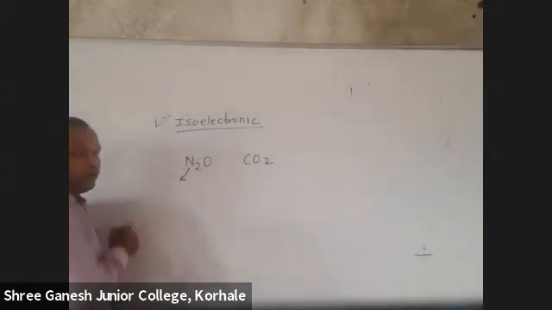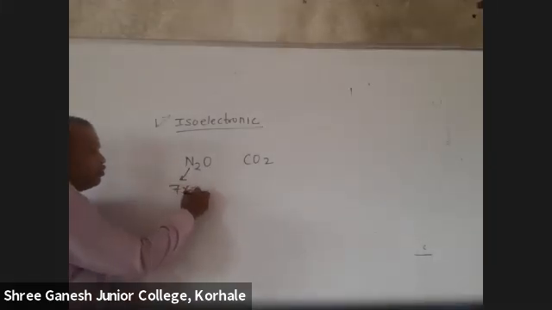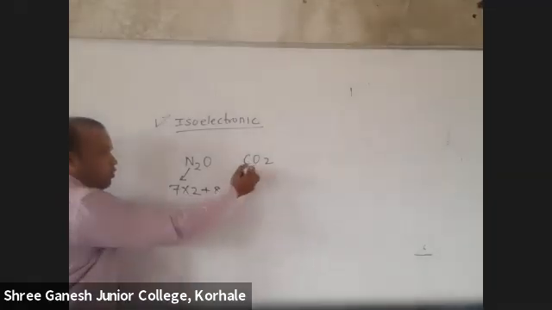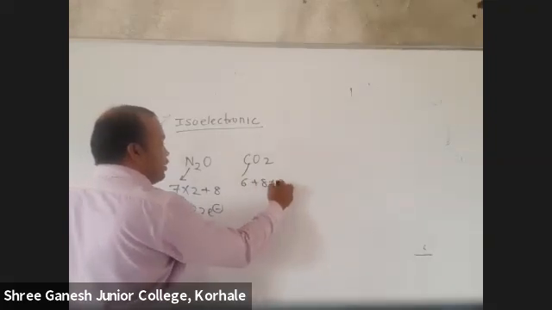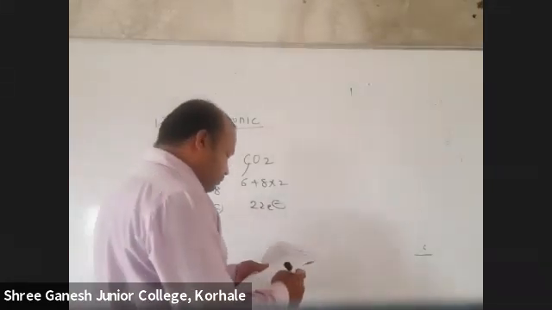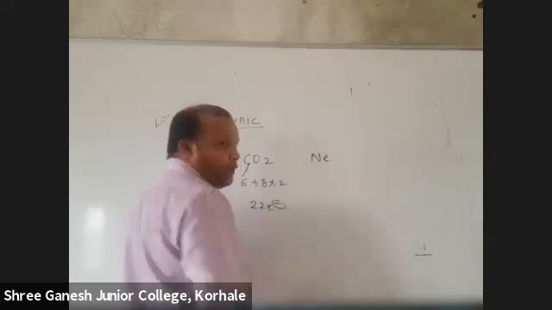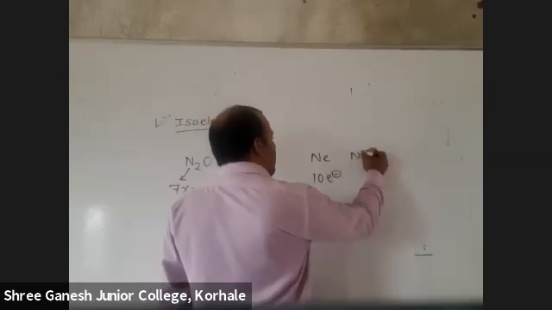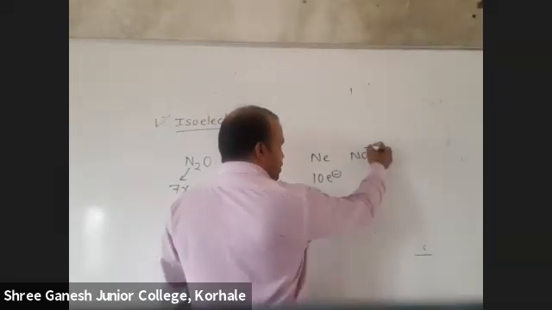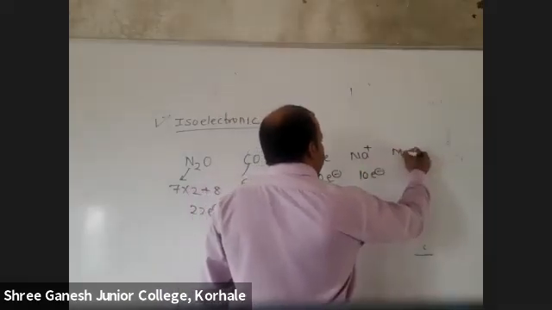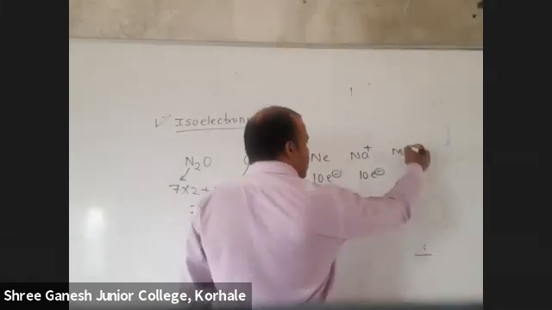What is the atomic number of nitrogen? 7 into 2, correct? Plus 8. Tell me how many electrons? 22 electrons. What about this? 6 plus 8 into 2. 22 electrons. Then neon, how many electrons? 10 electrons. Sodium, how many electrons? 10. Magnesium, how many electrons? 10.